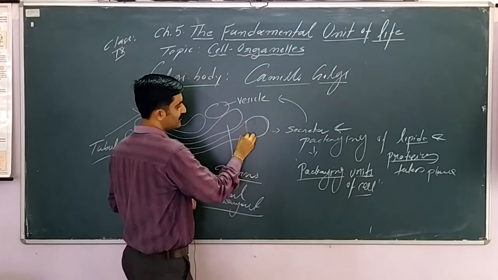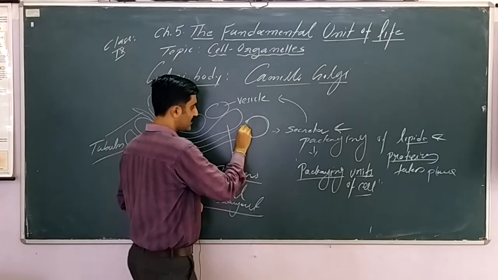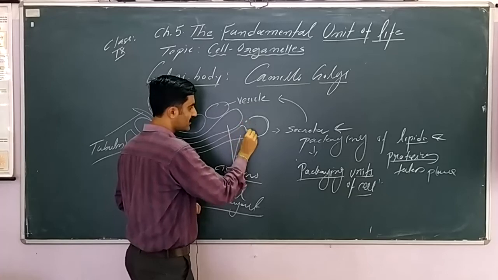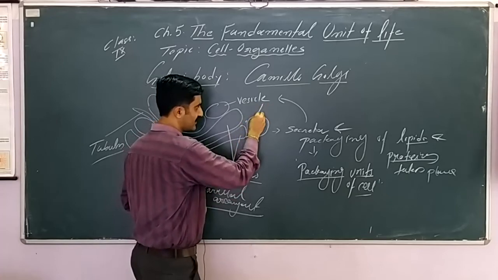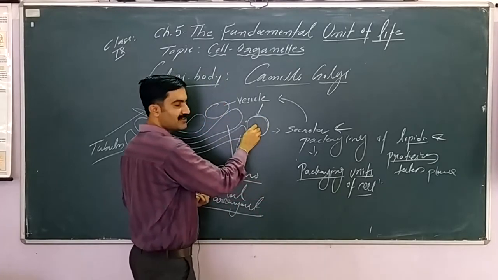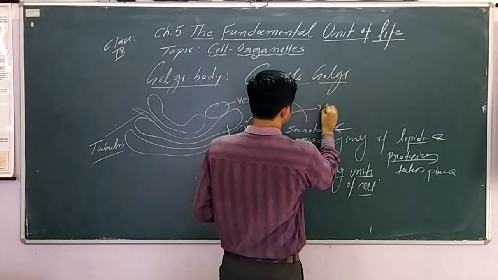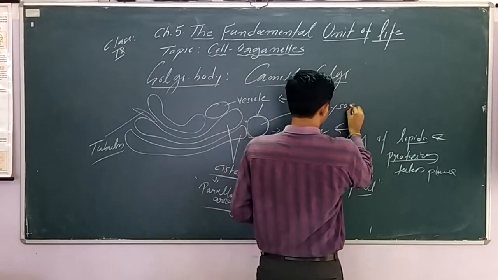This part will separate from here. Once this part separates from here, this is membranous, and this separated part is now called vesicle. And if this vesicle contains digestive enzyme, lytic enzyme, then we can consider this as the lysosome.